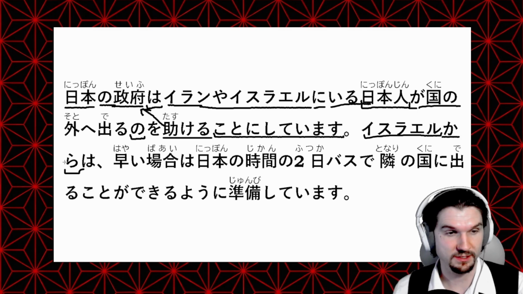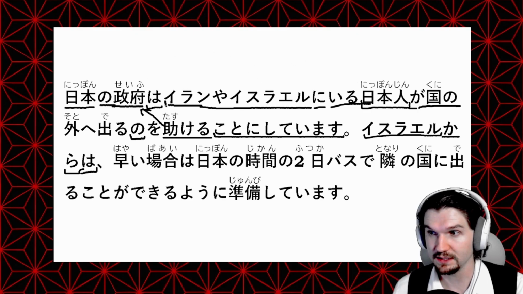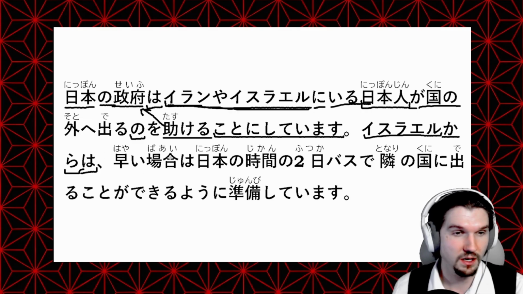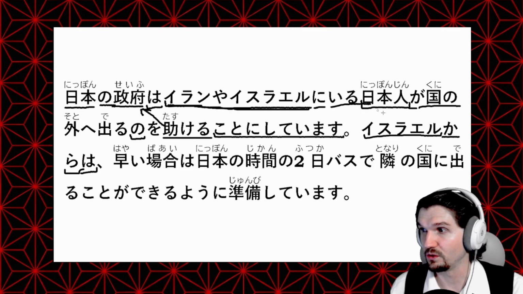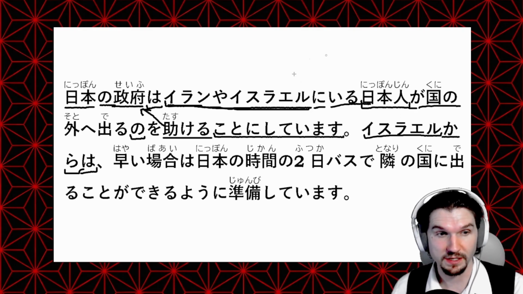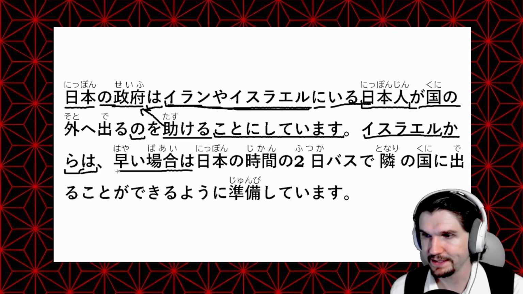Wa can come right after kara, and that limits our scope of what we're talking about. So as far as from Israel goes, previously we were talking about Iran and Israel and other places. Now we're limiting our conversation to just from Israel. So in relation to coming from Israel, or the Japanese people trying to leave from Israel,